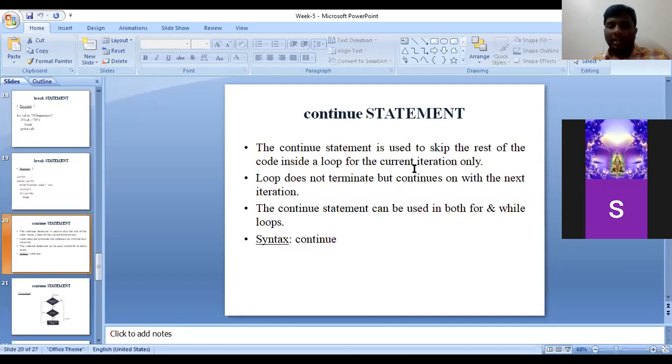Okay, we shall check the example. Before going to the example, the next point is that this continue statement can be used in a for loop as well as in a while loop. The syntax of the continue statement is continue, in lowercase letters only. The syntax of break is break. The syntax of continue is continue.